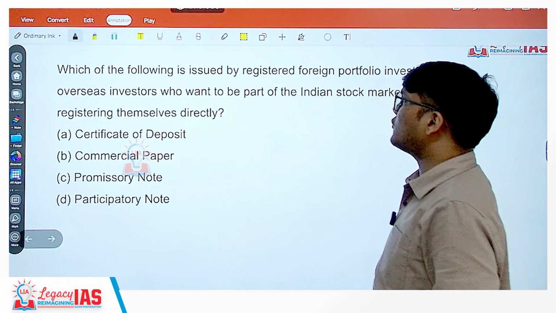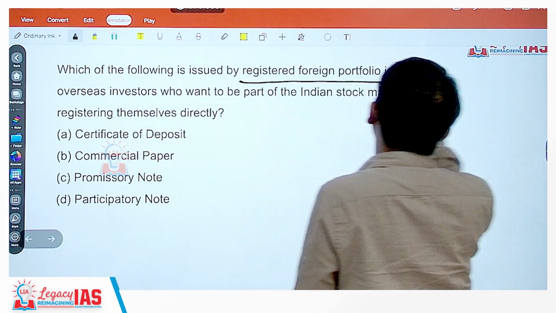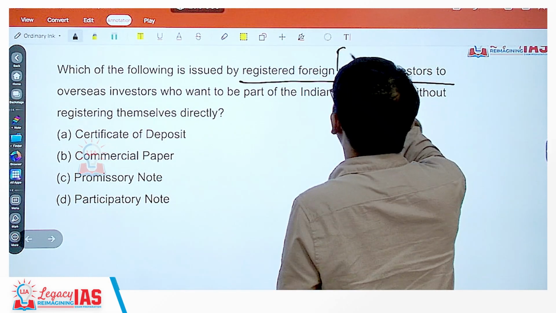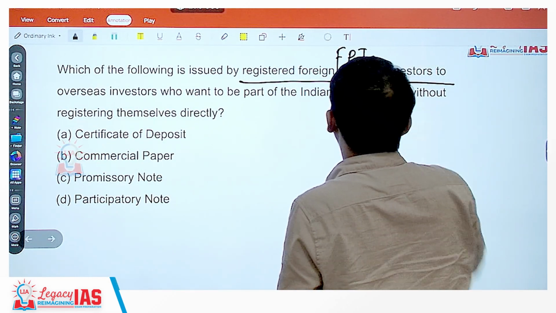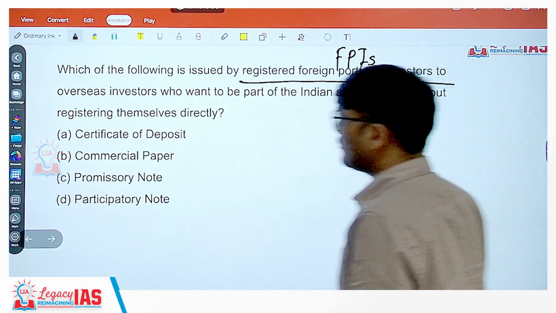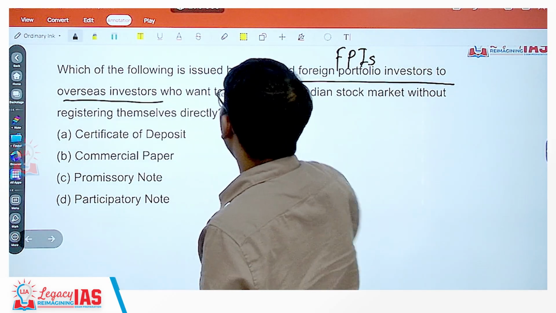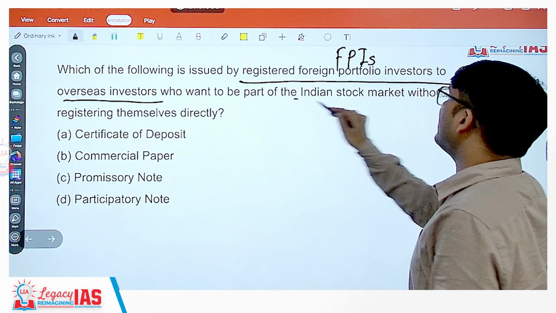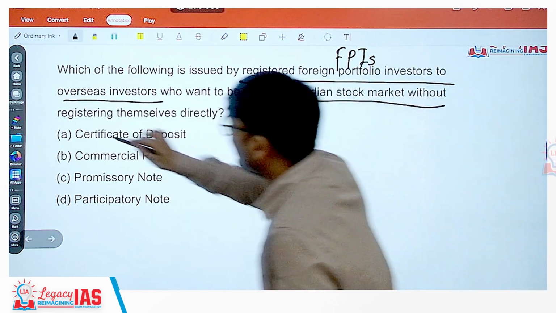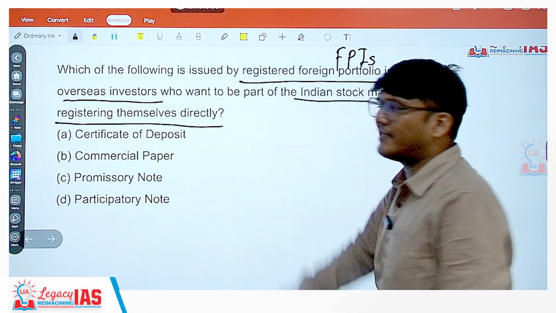Which of the following is issued by registered foreign portfolio investors? Registered FPIs, registered foreign portfolio investors, issue to overseas investors who want to be a part of the Indian stock market without themselves registering directly.